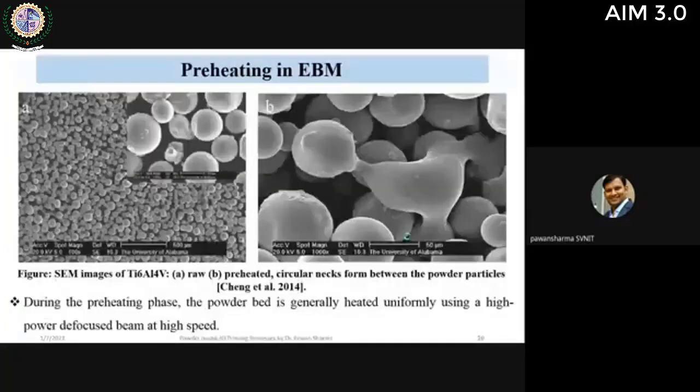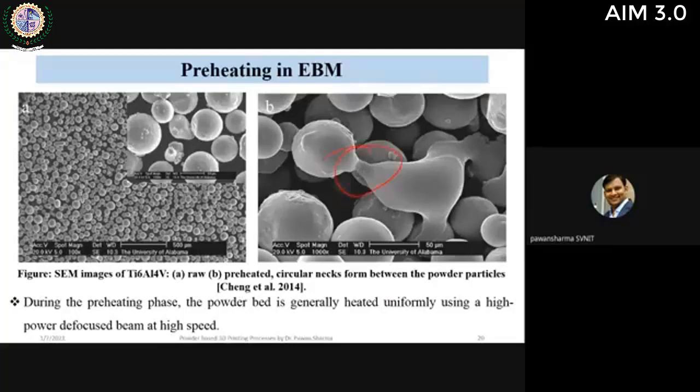To overcome this problem, preheating is done in EBM, which is a key step. In preheating, we use unfocused electron beams, which do not have that high intensity, to preheat our powder. Due to that preheating, an initial small bond will occur. You can see this is the bond which has been formed.